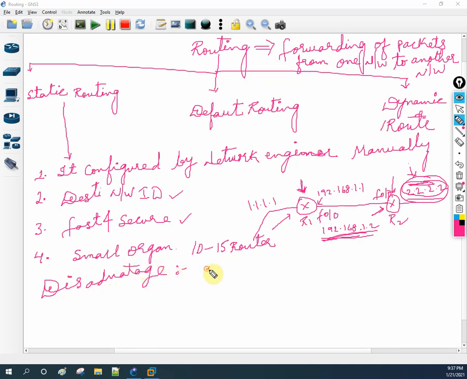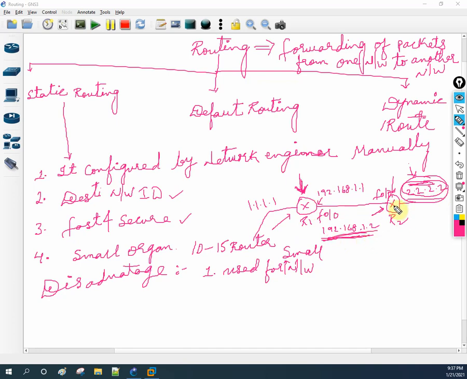First point, this is used for small networks. If you have a small network, you will use this one. Okay, let me write here: small. It is used for a small network. Why am I saying small network? If you have 200 routers, it will be difficult. You need to go to each and every router and say, like I told router R1, that if anyone wants to go to 2.2.2, forward to this IP.